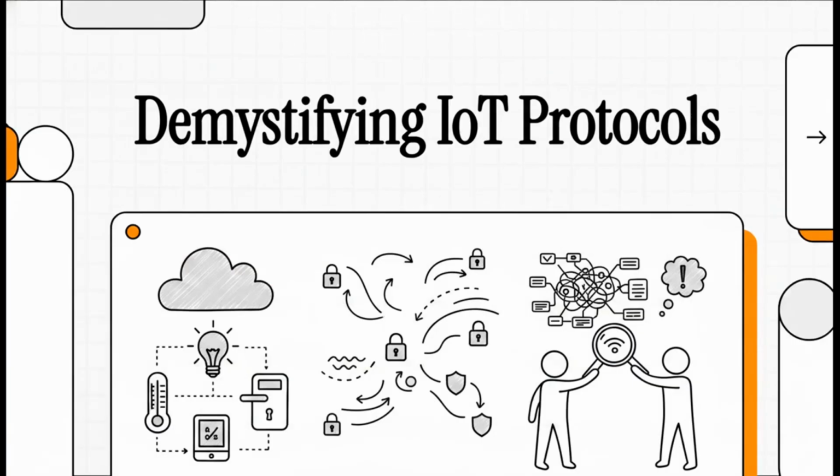So welcome to today's Explainer. We're going to be completely demystifying the Internet of Things, or IoT for short. We'll be decoding the secret languages that keep our smart world functioning safely, taking a deep dive into the source material to figure out exactly how our devices are talking to each other.